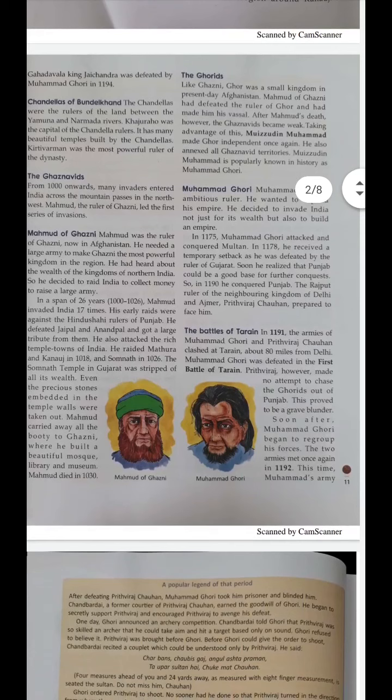From about 1000 onwards, many invaders entered India across the mountain passes in the northwest. Among them, the most powerful was Mahmud of Ghazni, who was the first to lead the series of invasions. Okay, now we will be discussing Mahmud of Ghazni. Who was Mahmud of Ghazni? Mahmud of Ghazni was a ruler of Ghazni. Now this place is in Afghanistan.